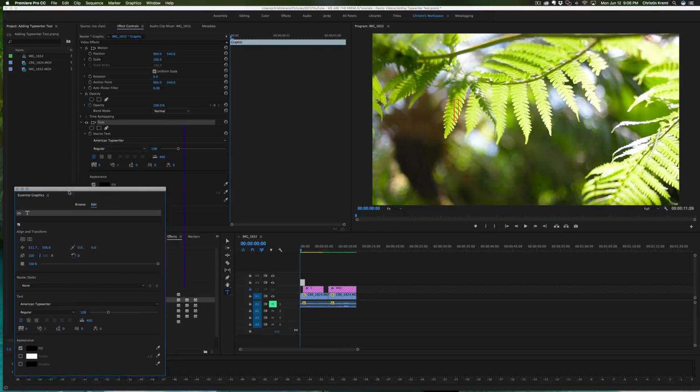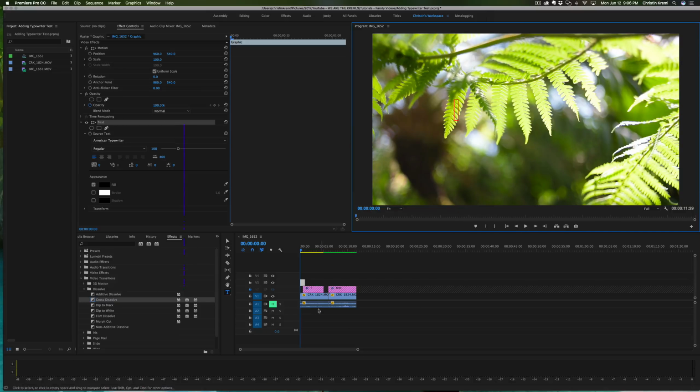Okay, so once that's picked out, we're going to hide this a little bit, and go over here to the Effect Controls. Now you'll see that you've got the same choices over here as you did in the Essential Graphics panel, so it's just the same options. Now, in order to start your animation, if we're doing letter by letter, you're going to click into the box that you've got on the movie file already, and enter your first letter. And then we're going to toggle the animation on.